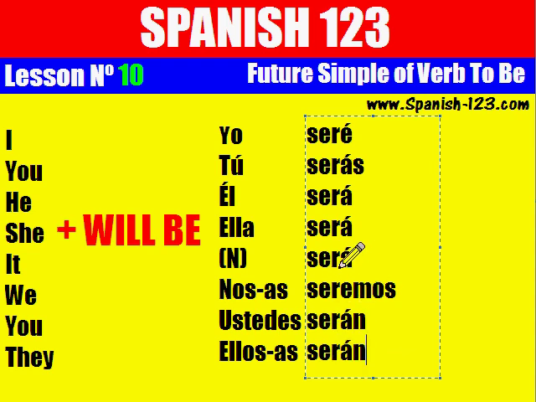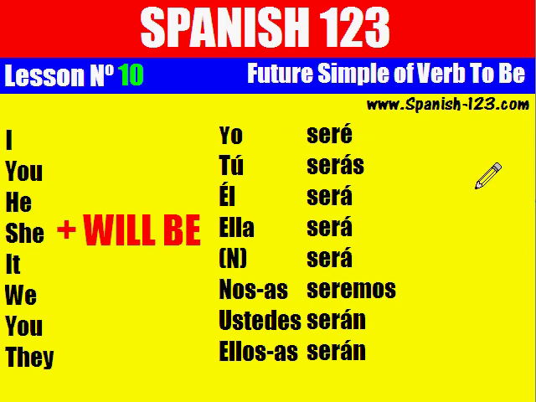So, if you can see and remember these finishings, é for yo, as for tú, á for he, she, or it, emos for nosotros or nosotras, and án for you and they, you will be able to conjugate any other verb in future simple. Remember, these finishings are for the future tense. Okay.